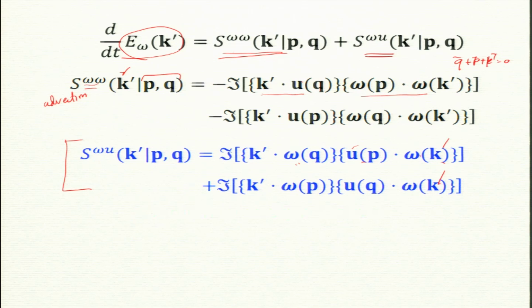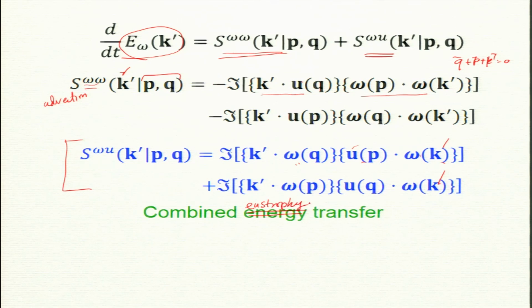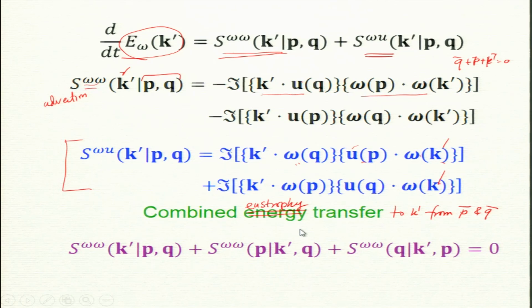So, this is a combined, actually sorry, this should be combined entropy transfer to k prime from p and q. Okay. And now this satisfies some properties.